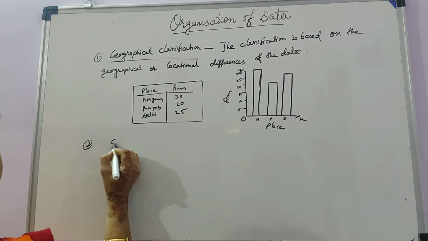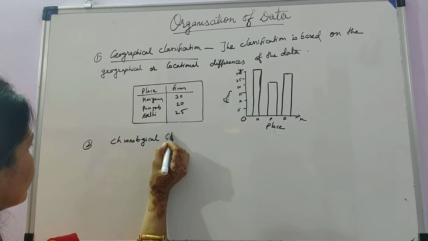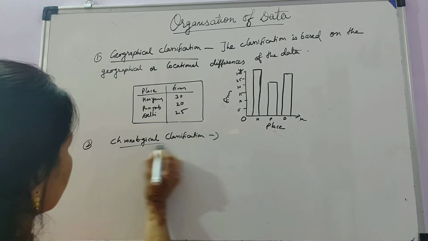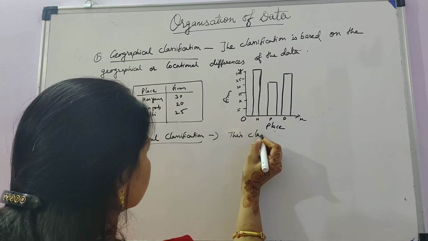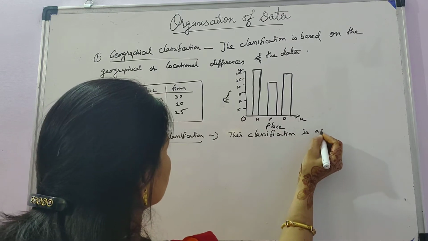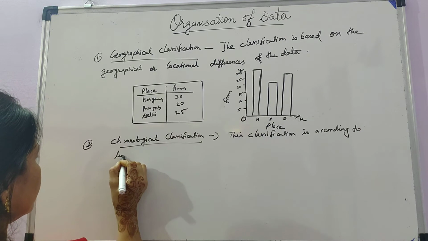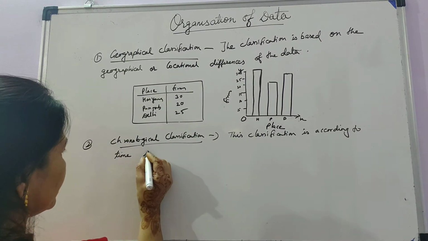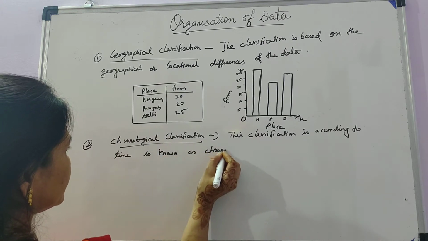The next type of classification is chronological. Chronological classification is according to time, or it can also be alphabetical. So the classification according to time is known as chronological classification.